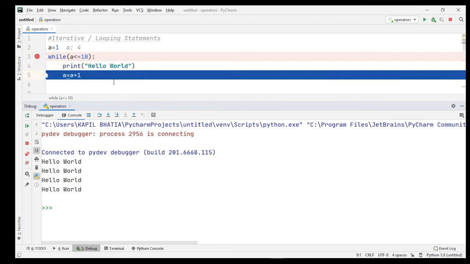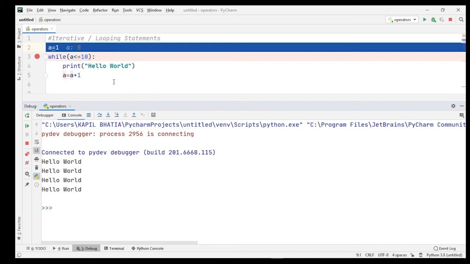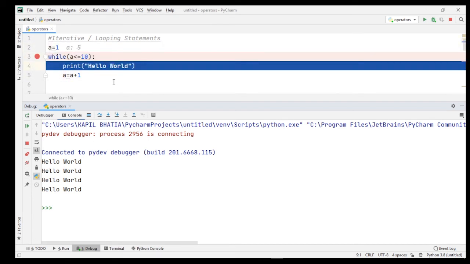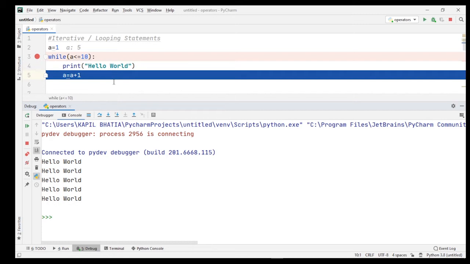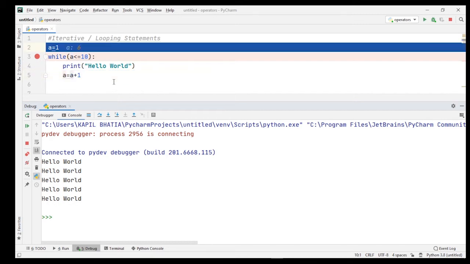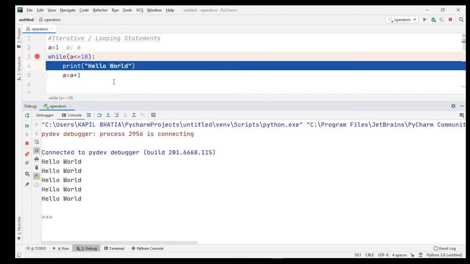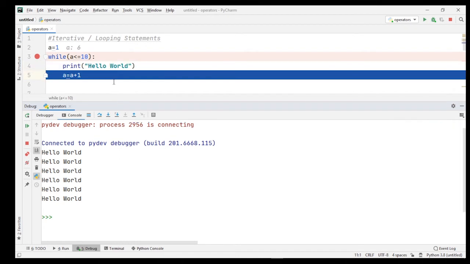Again a is equal to a plus 1, now the value of a is equal to 5. Again the test expression executes, the print statement executes. Now 5 times you can see hello world printed on screen. Now the value of a is equal to 6, 6 is less than or equal to 10, again the condition is true. Again hello world prints on screen.